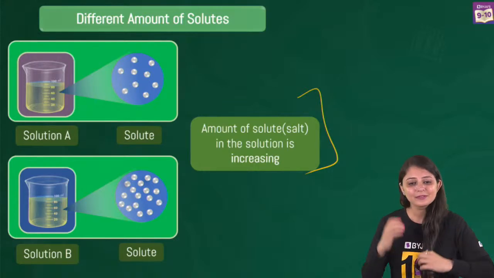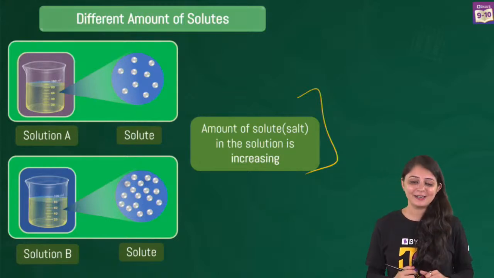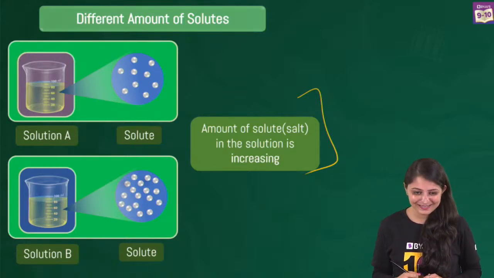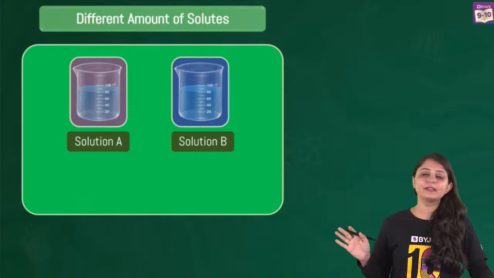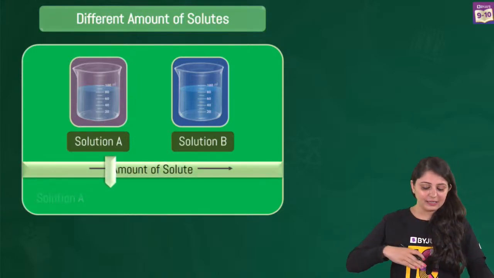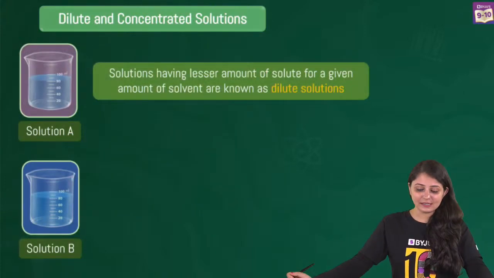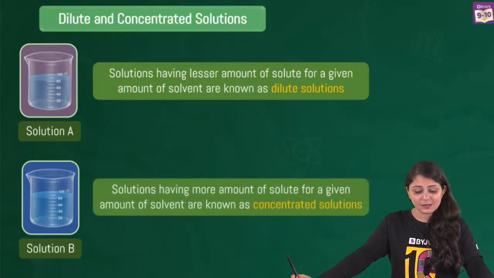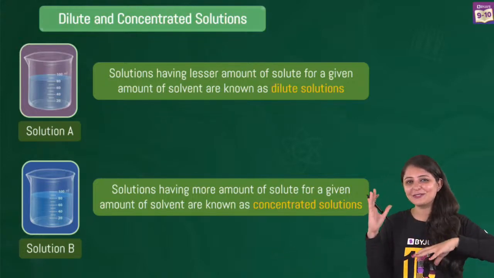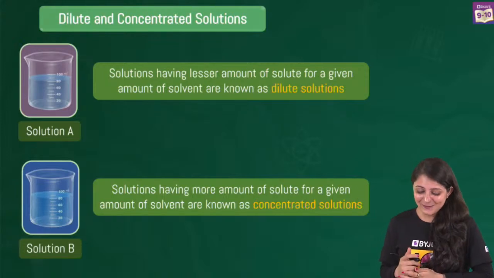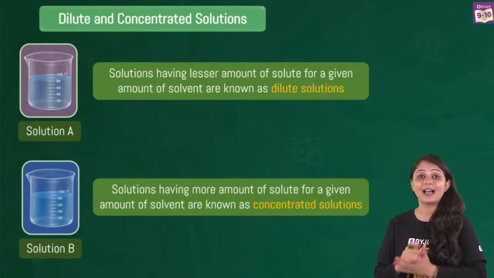Everything crystal clear till here? You've understood everything till here? We'll come to all those terms that you're using in the chat box. Yes, awesome guys. So solution A, solution B, clearly we could figure this out, that as we go from solution A to solution B, we are increasing the amount of solute. And this brings us to two very important terms, dilute and concentrated solutions. I know a lot of you are very happy because you're posting dilute, concentrated. So depending upon the amount of solute in a solution, we can further classify solutions as dilute and concentrated.